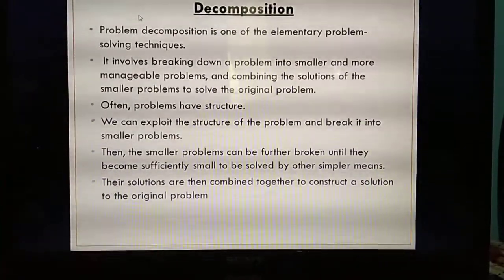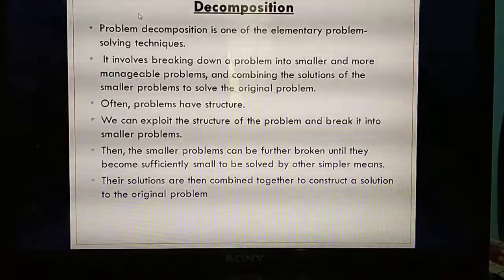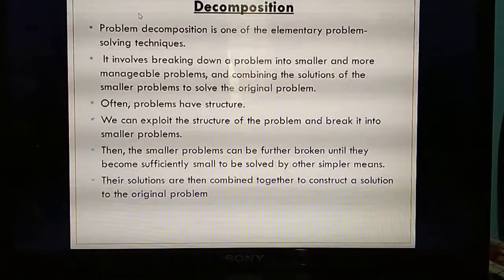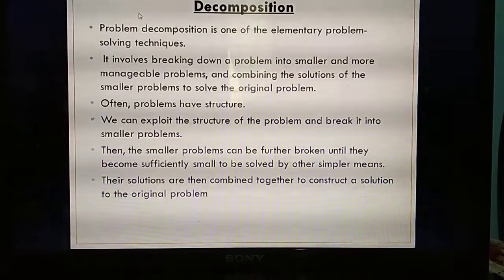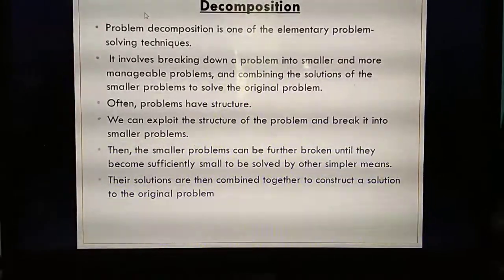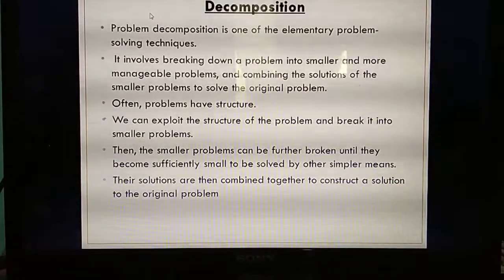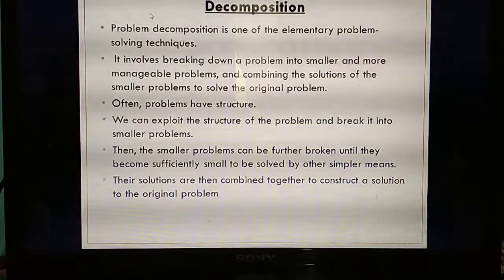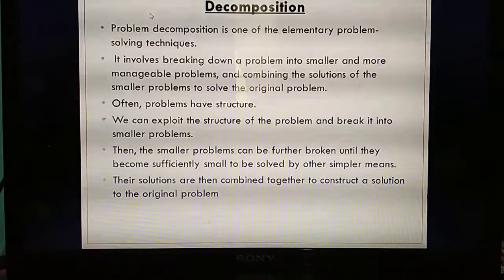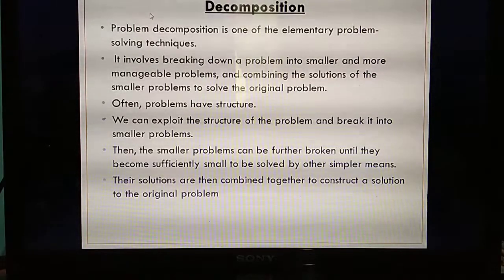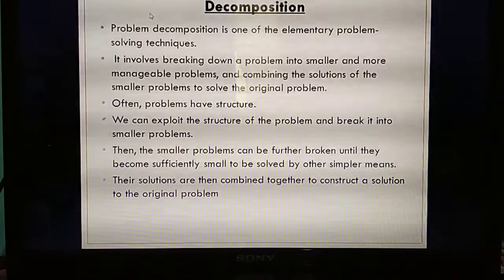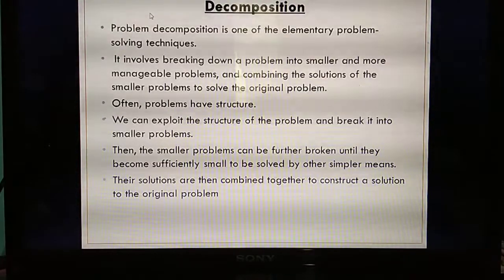So this is also one of the important problem solving techniques. What do you mean by decomposition? It is one of the important problem solving techniques. Already we have studied composition. Isn't that also a problem solving technique like this? Decomposition is also a problem solving technique. So what's the main concept of decomposition? It will break the big problem into smaller and smaller problems.